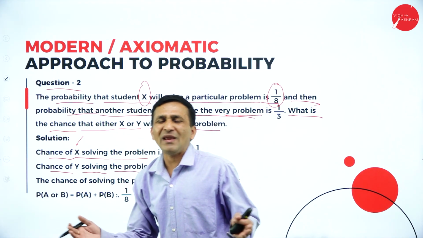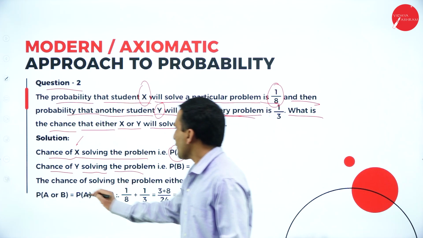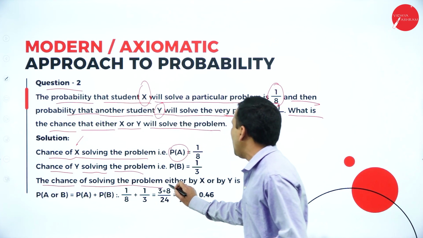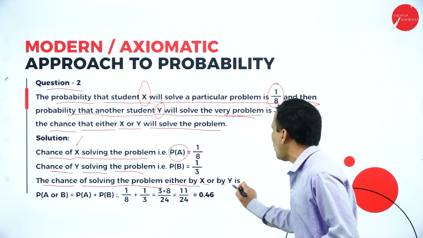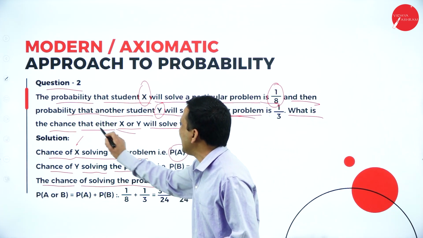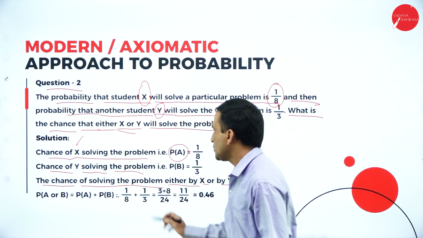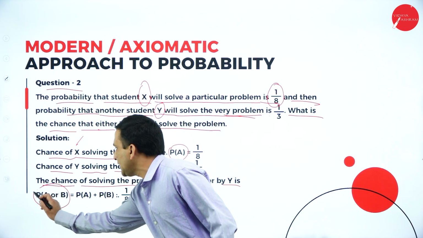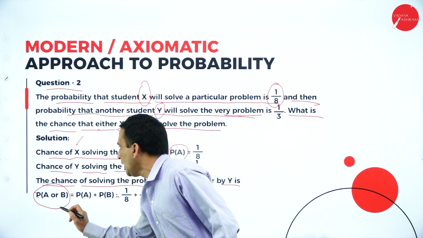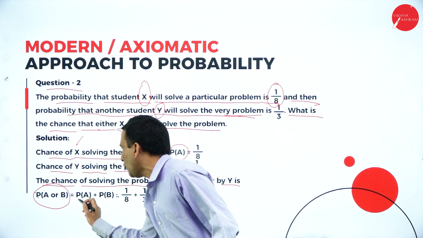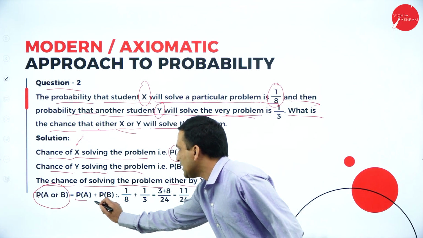So what we are doing? We are trying to combine. So the probability of the problem being solved by either X or Y. Because the question is either X or Y, we need to follow the addition theorem. P of A or B, or P of A plus B, both are the same. So P of A plus P of B.